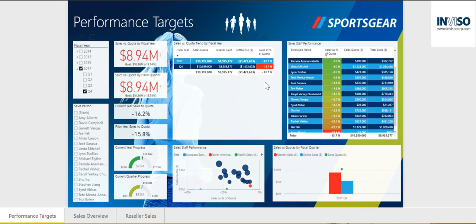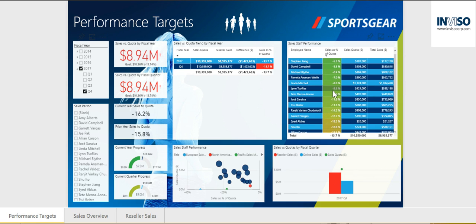Filtering to a particular quarter, I see that sales as a percentage of quota are still nearly all negative. So I'll probably want to adjust that a little. Still, I'm able to find some value here in analyzing the top and bottom performers based on sales as percentage of quota. So until we make those quota adjustments, I can still act on the insights from this report.